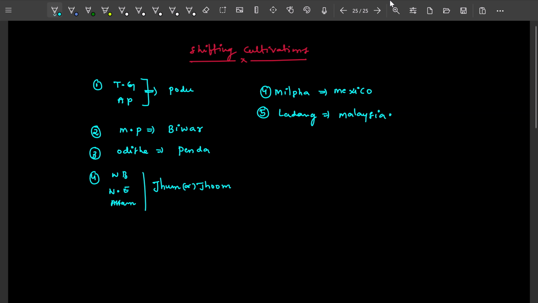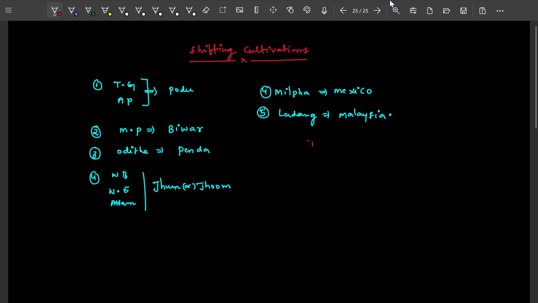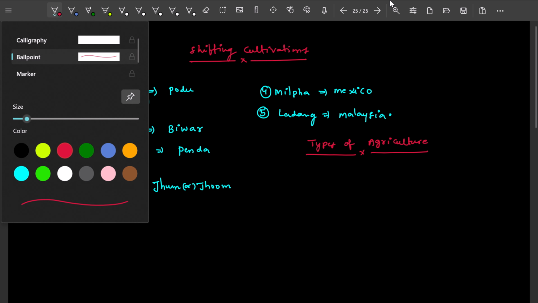Then we will see the different types of agriculture.